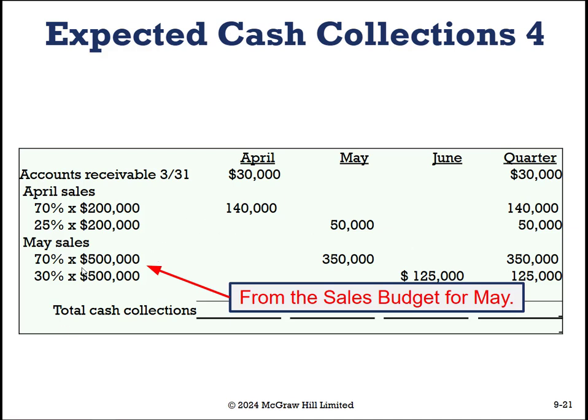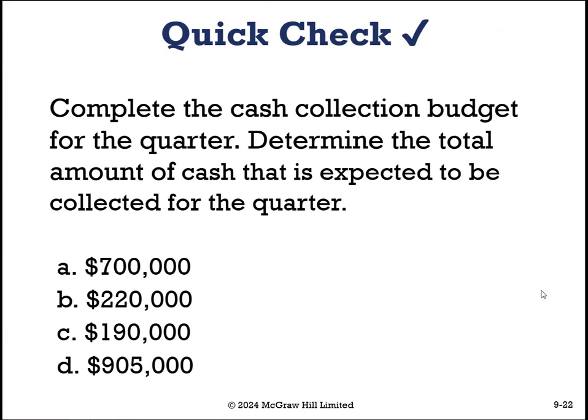link either in your course notes, you have the PDFs, or you have a link in the slides below to go back and get the June sales. And remember that 70% is going to be collected in June and 25% the month after. So please consider completing the rest of this and figuring out what the total number of cash collected for this quarter is, because that's your next question. So give this video a pause, select the best answer, and then I'll see you in the next slide to see how you did.